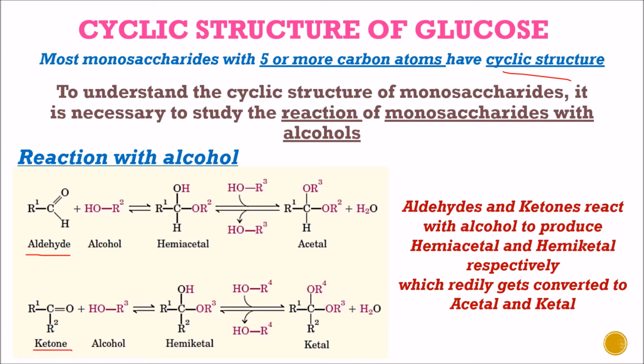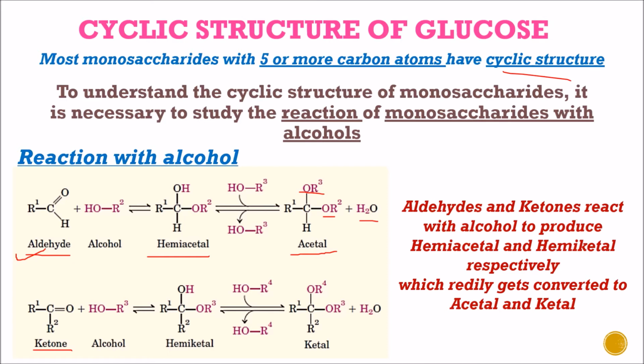The reaction of an aldehyde with alcohol forms the hemiacetal form. It is shown over here, and after reaction with a further alcohol group, this hemiacetal is converted to the acetal form. So two OR groups attach with the loss of one water molecule.